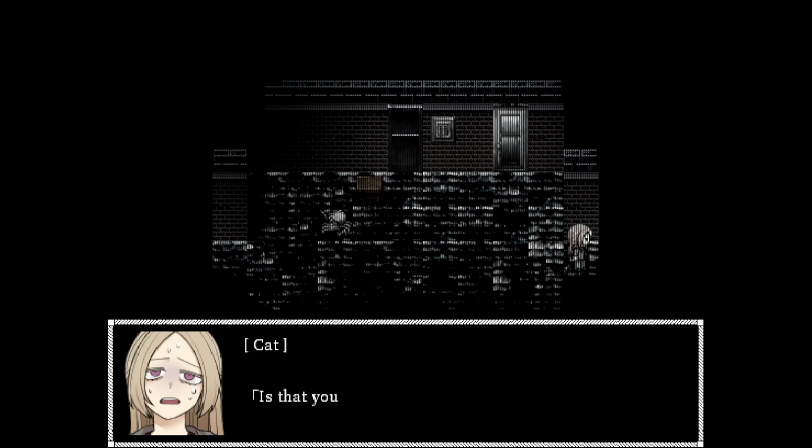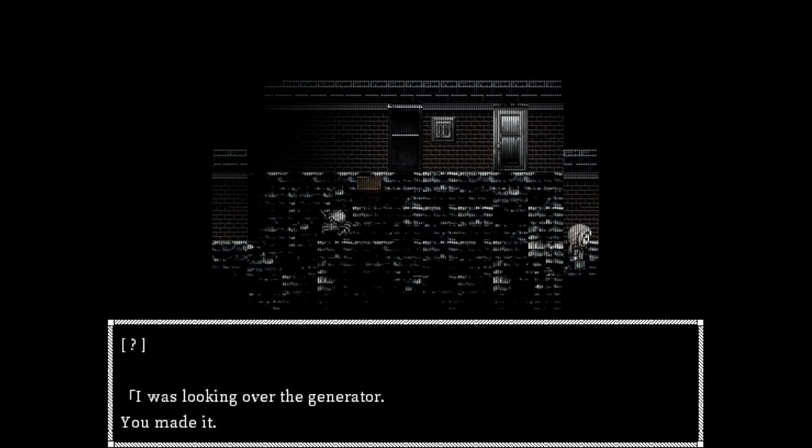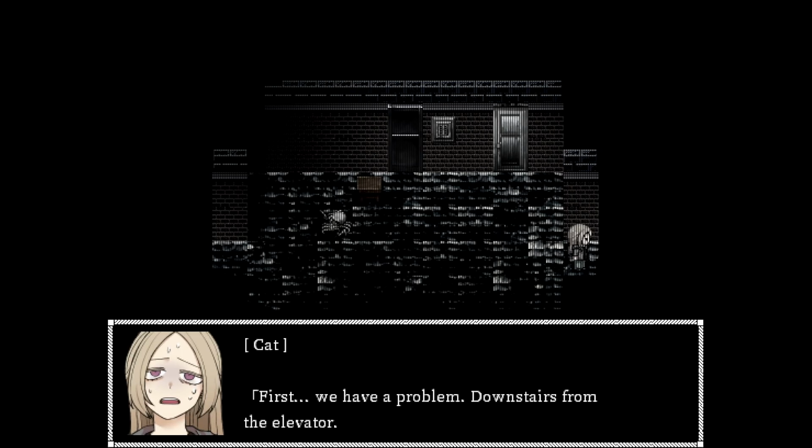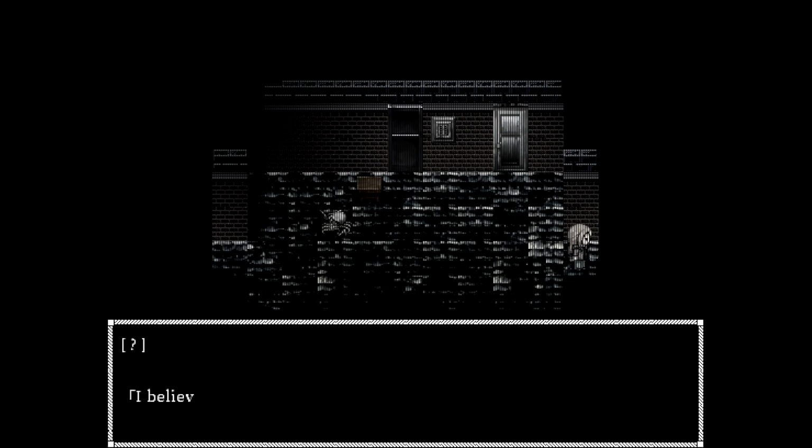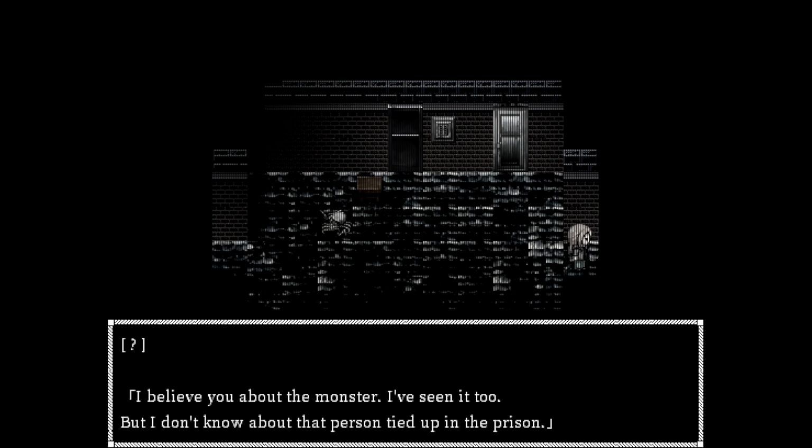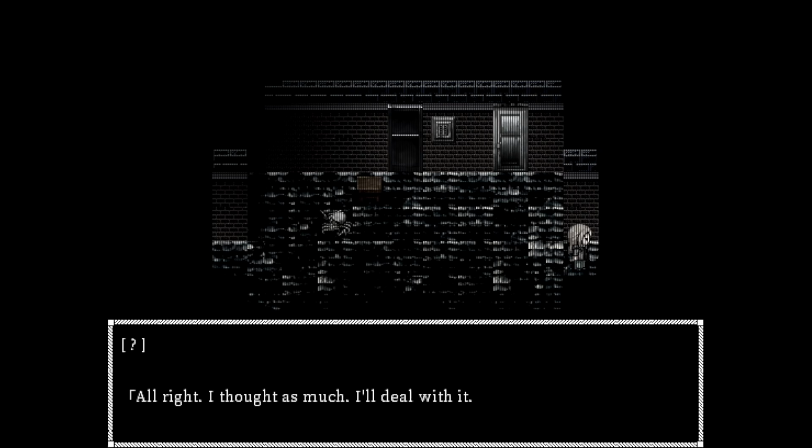floor. As soon as she steps outside of the elevator, she hears the stranger's voice. Relief washes over her face and she immediately tells him about the encounter with the monster. The stranger goes quiet for a bit before telling her that he believes the monster is real, but still they have to perform the ritual no matter what the situation they're facing.